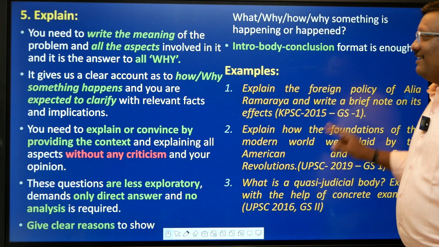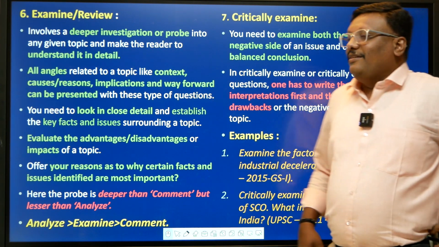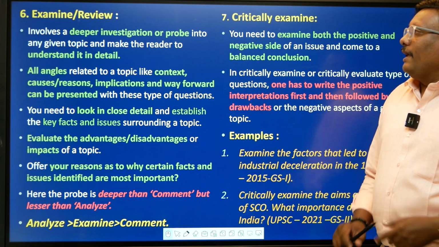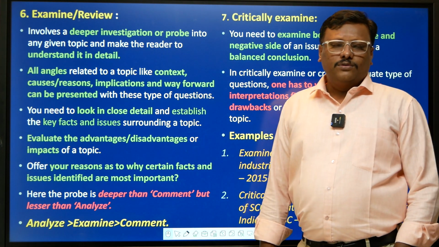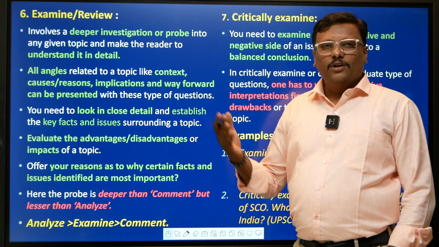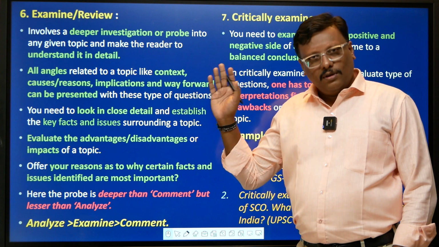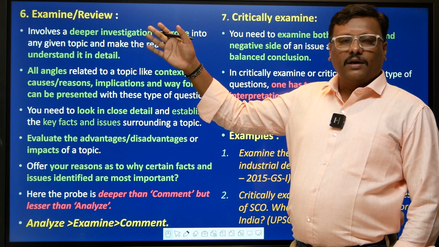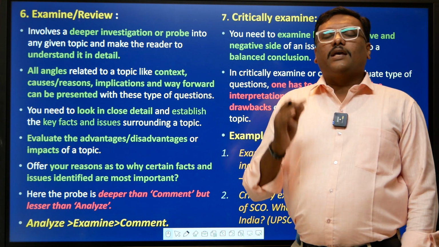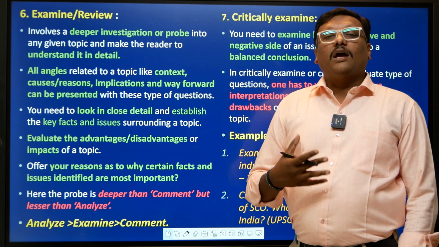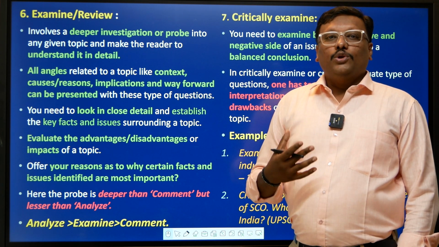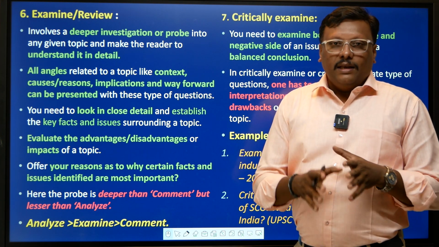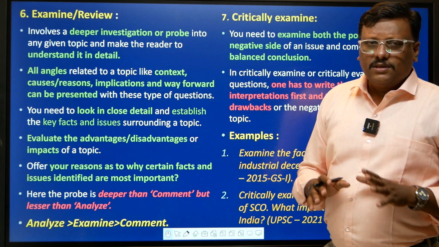Moving on to the next question directives: examine and or review. They are actually interchangeable. The meaning of review and examine is mostly the same, therefore we have integrated them into only one directive. So examine. The name itself says you have to examine something. That means you have to do a deeper, in-depth analysis.